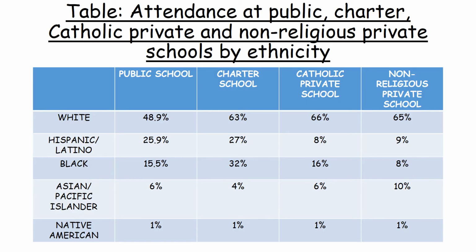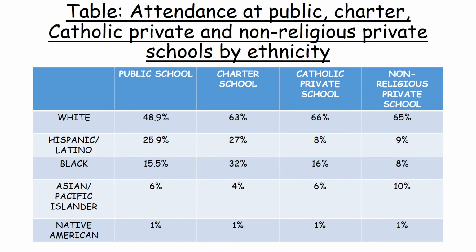This table here shows you the attendance at public, charter, Catholic, private and non-religious private schools by ethnicity. So we've got here public schools, so as we mentioned there, white Americans 48.9%, Hispanic and Latino make up nearly 26%, Black 15.5%, Asian/Pacific Islander 6%, and Native Americans 1%. Then we've got the charter schools there, so 63% white, 27% Hispanic Latino, 32% Black, 4% Asian Pacific Islander, and then 1% Native American. Then Catholic private schools.